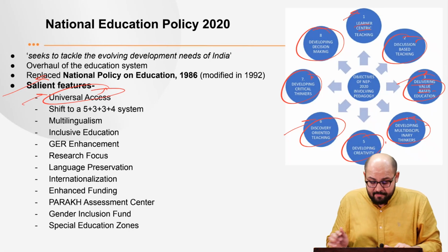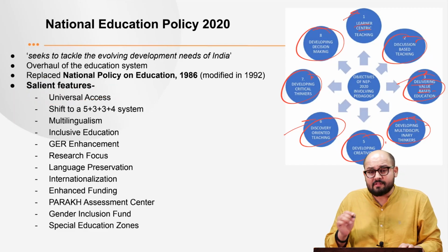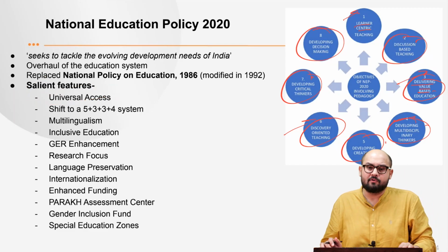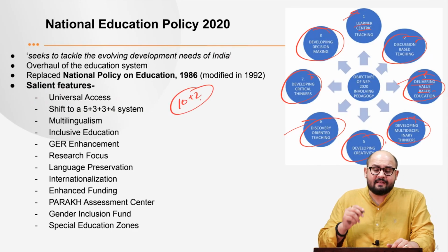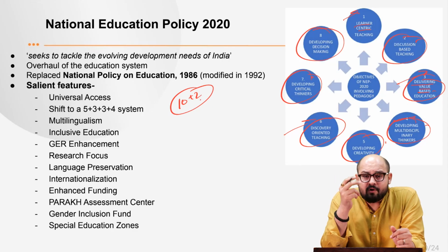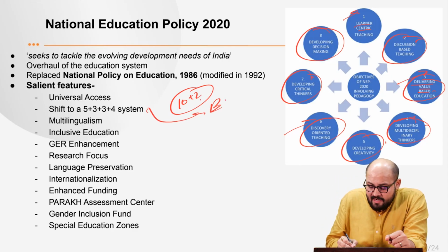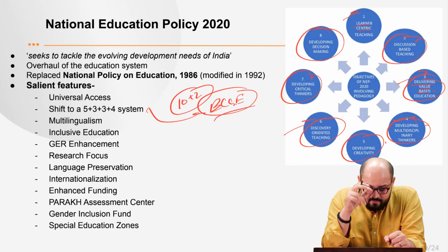It strives for that. Second is that it tries to shift to a system of 5 plus 3 plus 3 plus 4. That is, presently we are having this 10 plus 2 system. So it strives to go to this system of 5 plus 3 plus 3 plus 4, where we focus upon the early childhood care and education, right? So that is the focus of this policy.